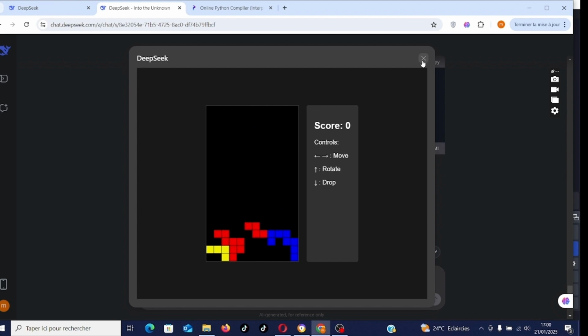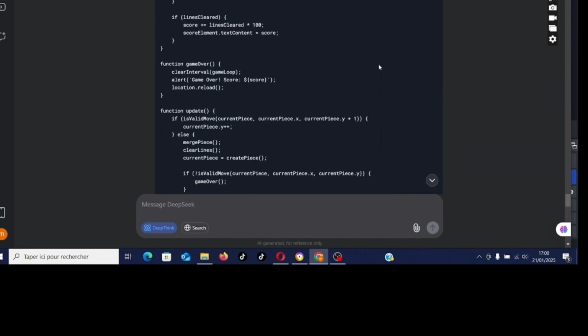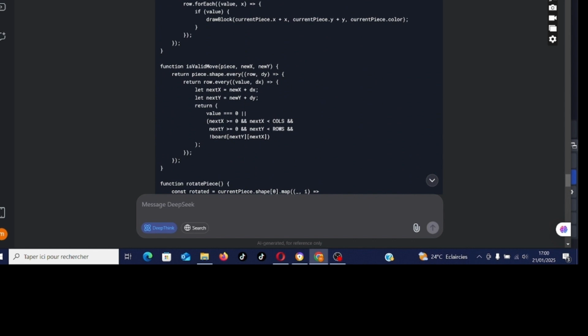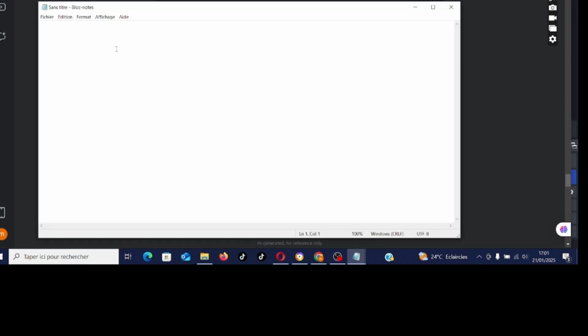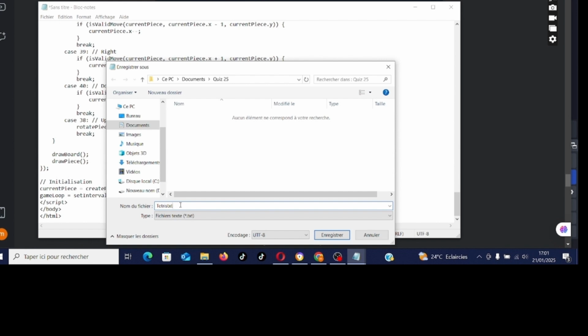Here is the game. I can copy it. I can copy the code. I open a file. I'll paste it here. I'll save it. HTML. Tetris.